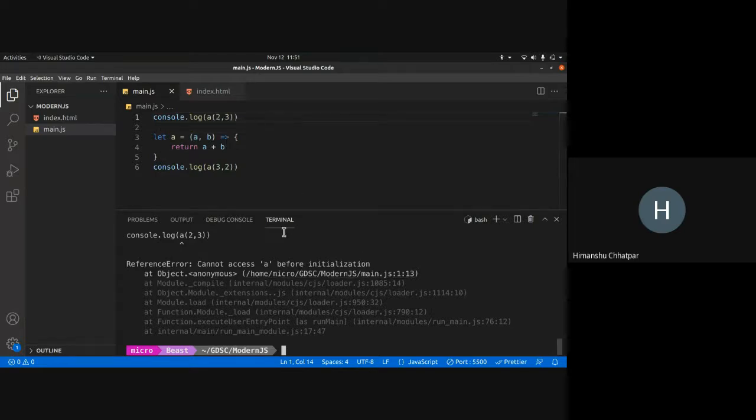So this is what I was talking about, two pass. The JavaScript engine knows each and every variable, each and every function, but it does not let you access it before initialization. That's the part with let. Okay, so I hope this is clear.